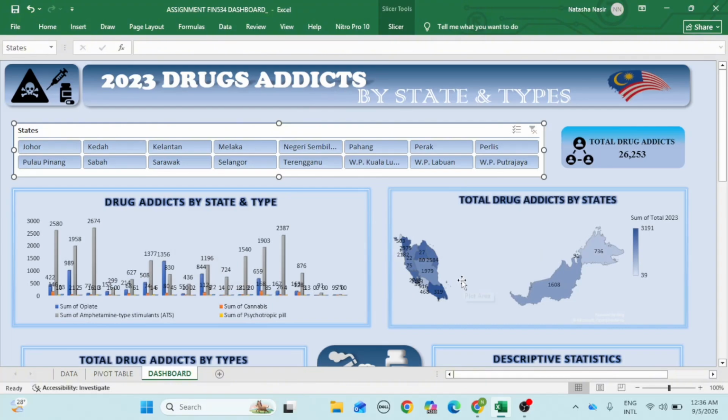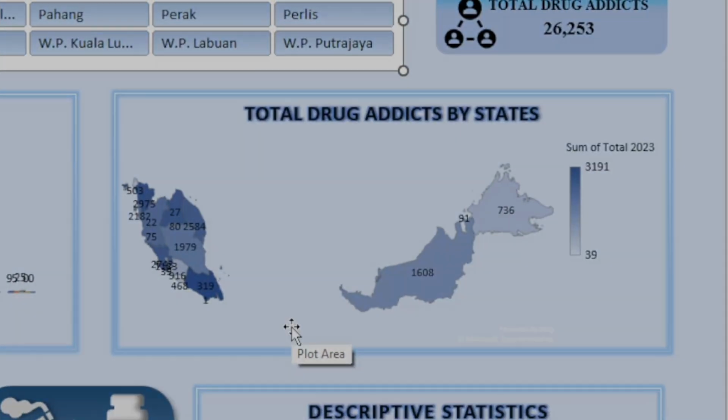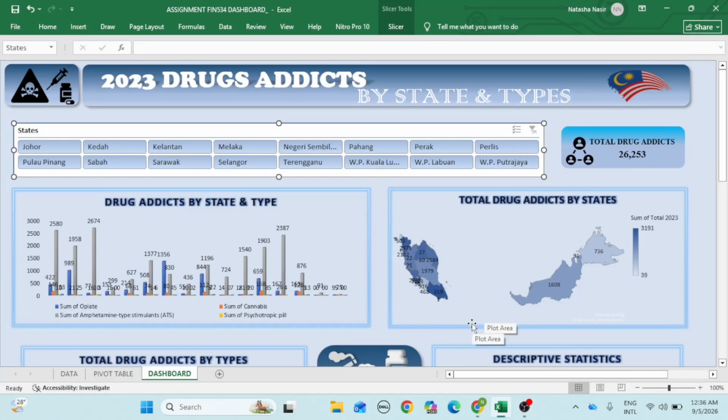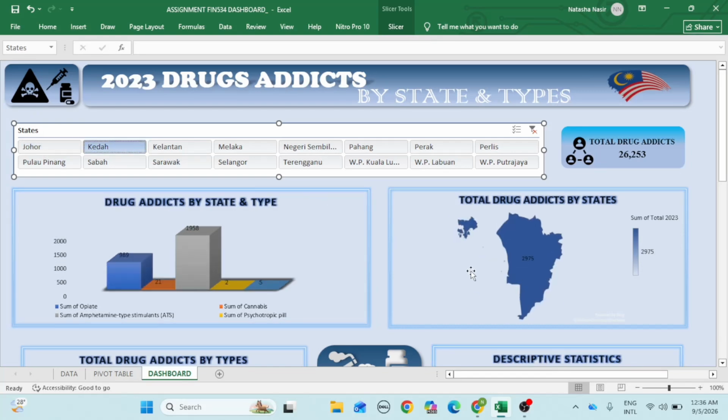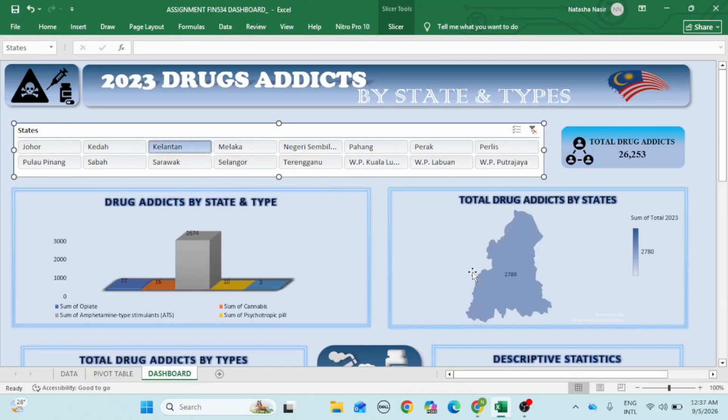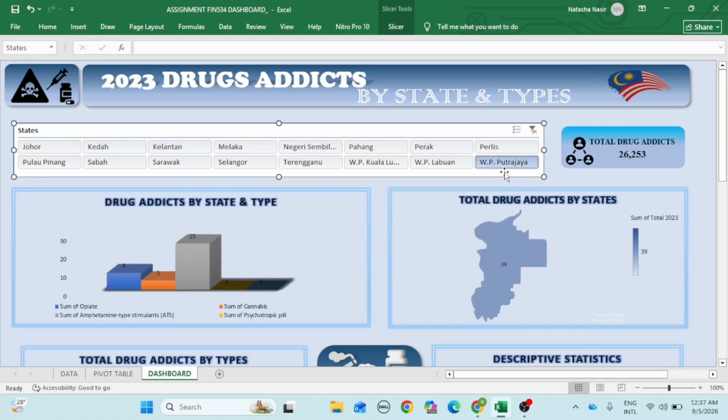Next, we move to the total addict by state map visualization. The map helps users identify the distribution of drug addiction cases across Malaysia more easily. Based on the dashboard, as we know, Johor recorded the highest number of cases with 3,191 addicts, followed by Kedah with 1,975 and Kelantan with 2,718 cases. Meanwhile, Wilayah Persekutuan Putrajaya recorded the lowest number of cases with only 39 addicts.